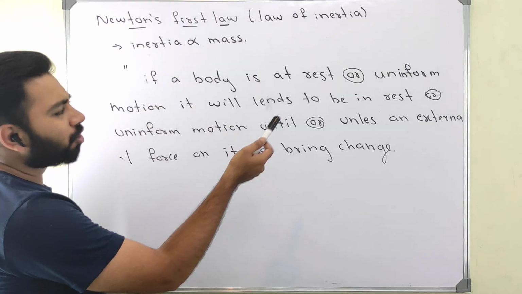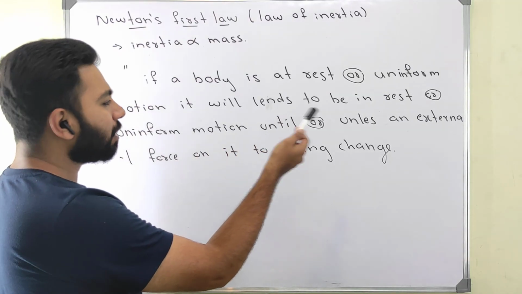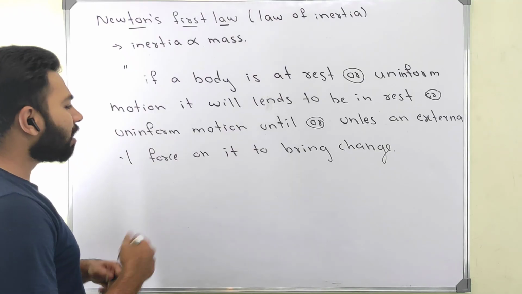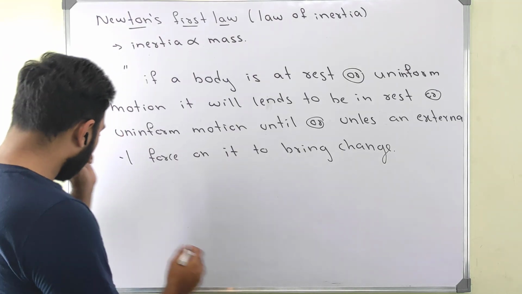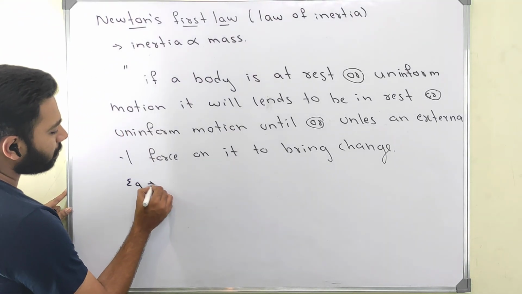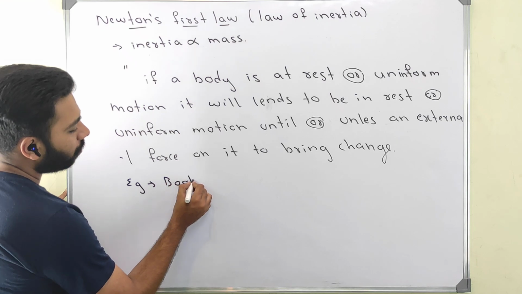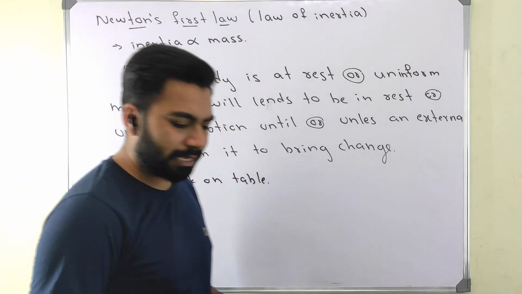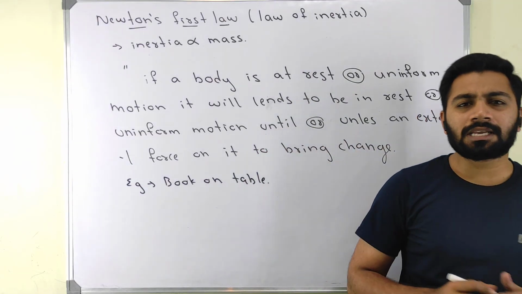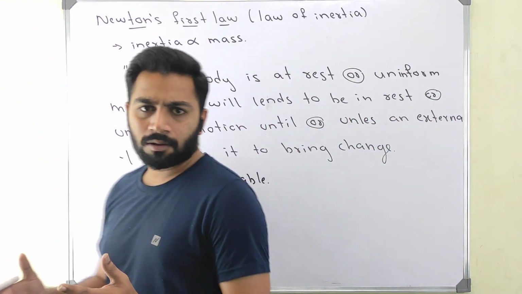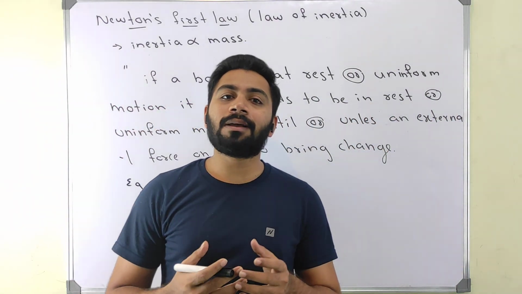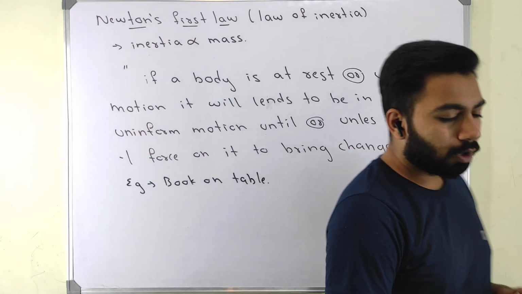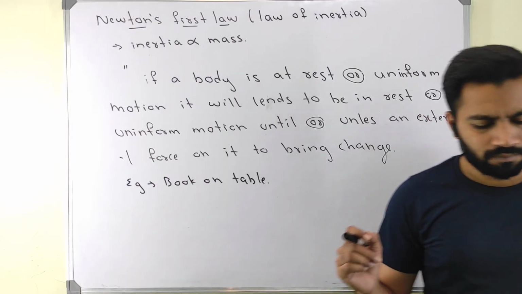See, if a body is at rest or in uniform motion, it will tend to be in rest or uniform motion until or unless an external force acts on it. For example, you can say a book on the table. We can say, all the bodies in our universe are at rest, for example. Then it will remain at rest until some external force acts on it. Good one. Now, write this one first.